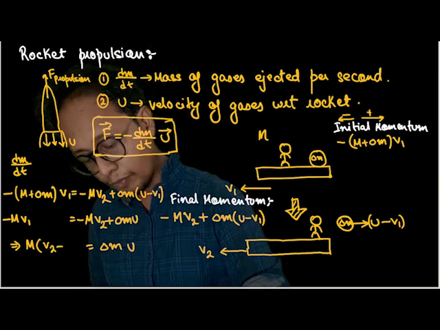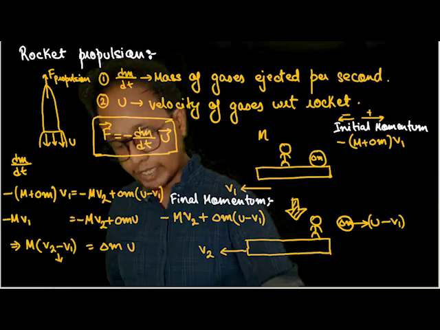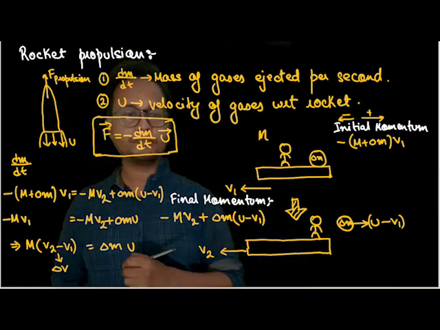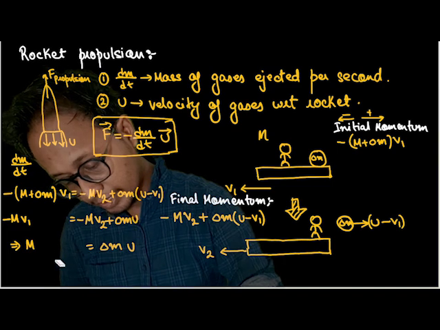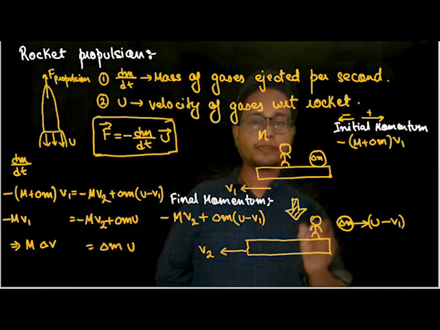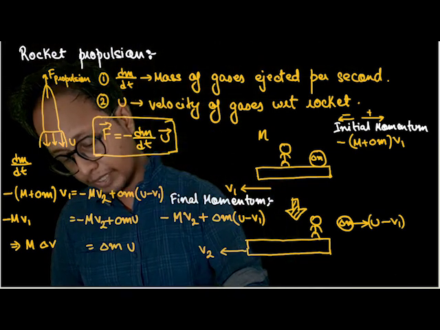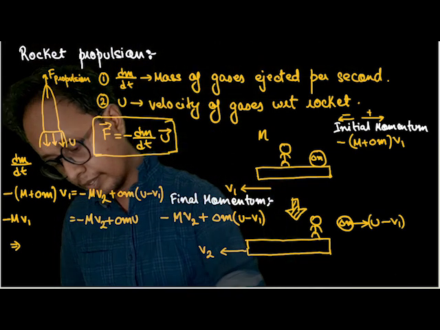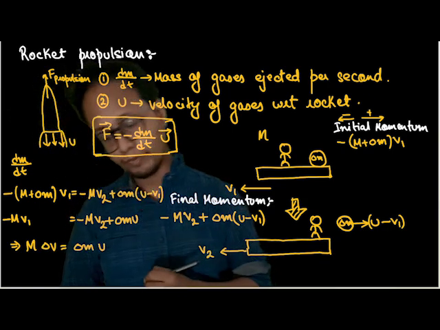See, v2 minus v1 is nothing but the final velocity of the sledge minus the initial velocity of the sledge, or I can write this as the change in velocity of the sledge, isn't it? Okay, understood. So let me derive this equation. M into delta v is equal to delta m into u.